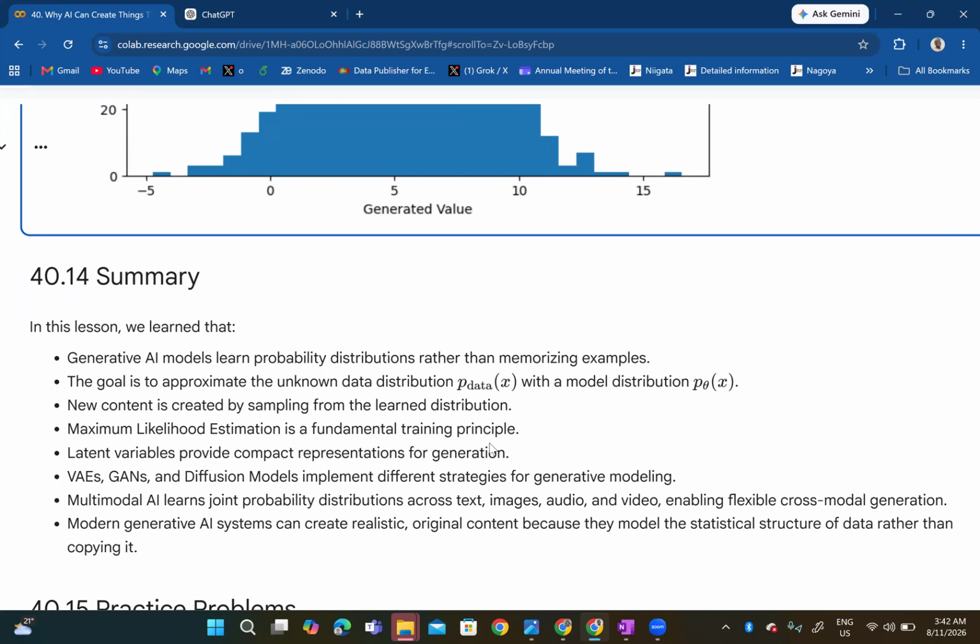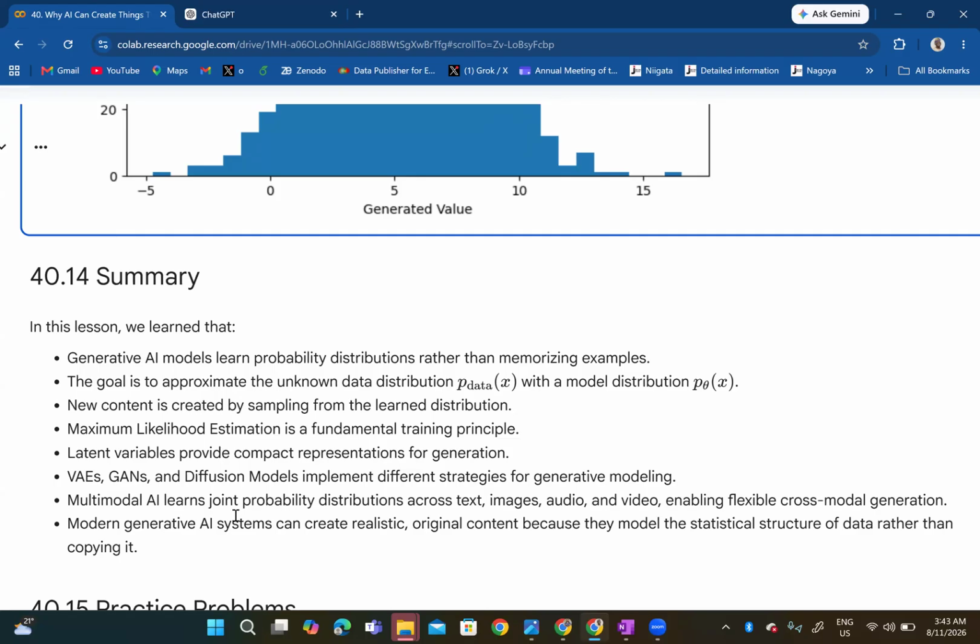You're given all the ingredients for a particular kind of recipe, but then you can combine yours in another way that is unique. So that's why AI can generate new things. Maximum likelihood estimation is a fundamental training principle here. Latent variables provide compact representations for generation. Variational autoencoders, generative adversarial networks, and diffusion models implement different strategies for generative modeling.